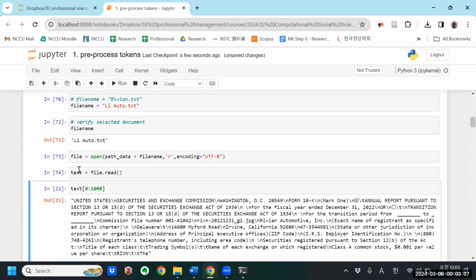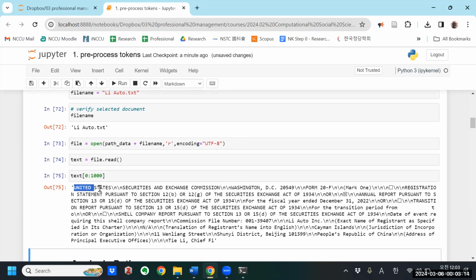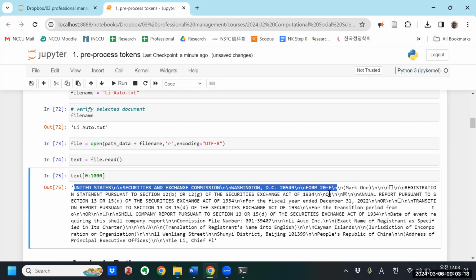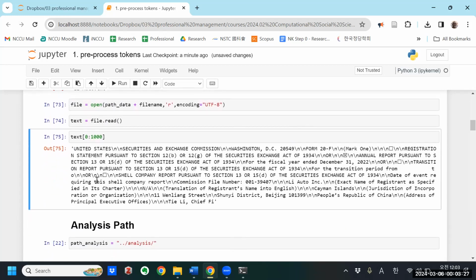Move the text into the text structure, and the first 100 lines are United States Securities and Exchange Commission, right. It looks like the last one, but remember now this is a Form 20-F, and Li Auto is going to be in here somewhere. Right. So we've downloaded the text.